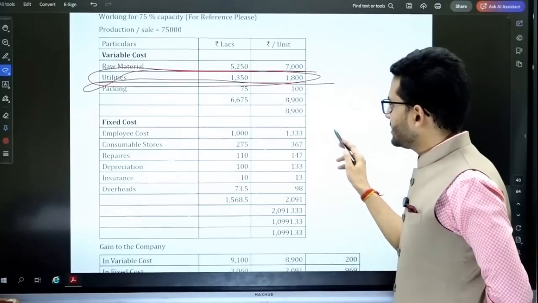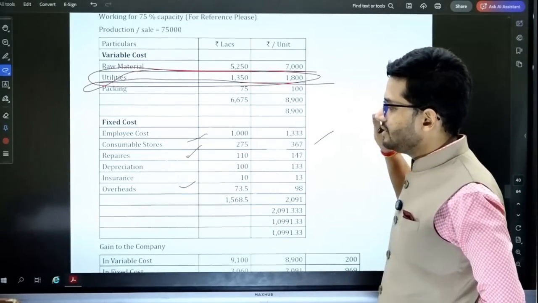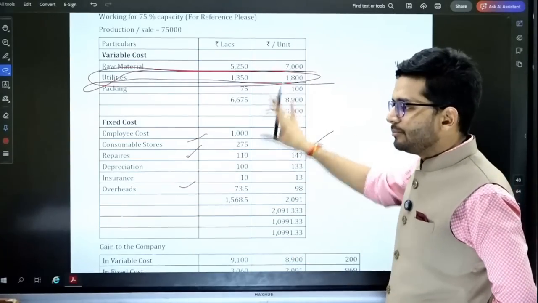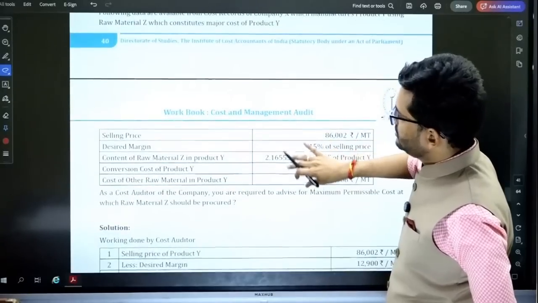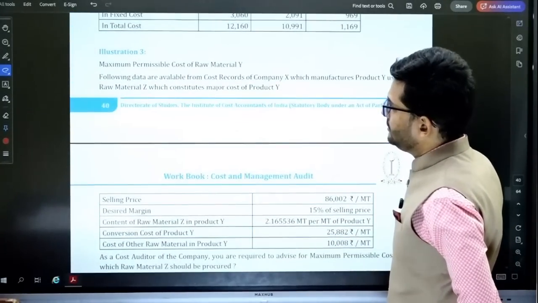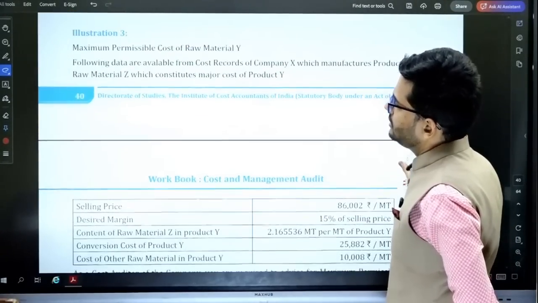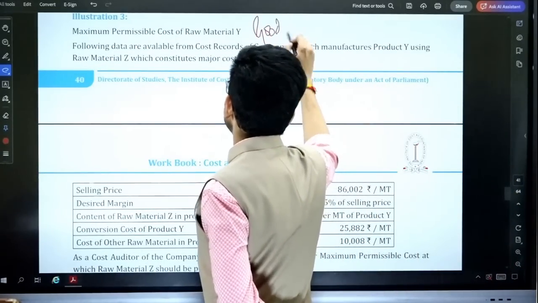Okay. Then fixed cost, we increase the consumables, and repairs and overheads we have reduced. Everything other remains the same. That is how the computation is required to be revised. So, simple question. Again, please get it done so that you are able to really be clear as to what the concept is. A very, very interesting question, a good question.